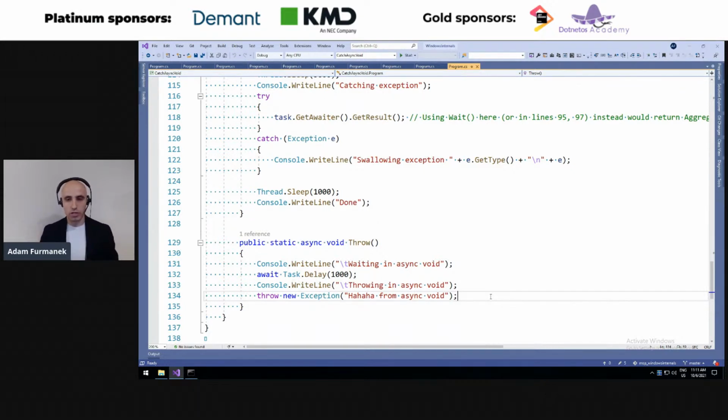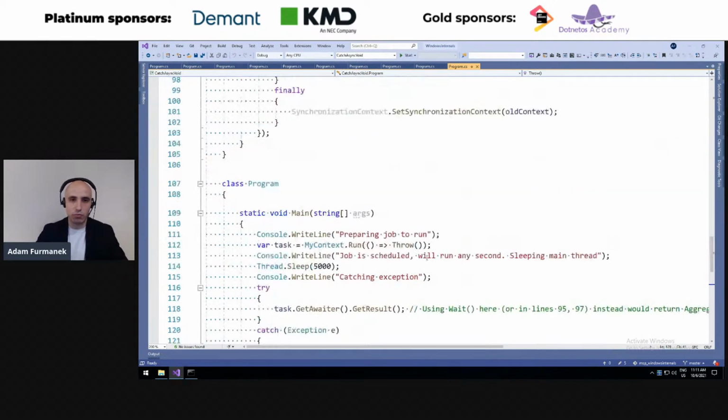If you would like to learn more about these things, I have this talk called Internals of Async in .NET, so I recommend you take a look if you are interested in how all these things are implemented. But generally, this is the method we would like to call. Now, how do we get the task which is inside this method? Because it must be somewhere over there.